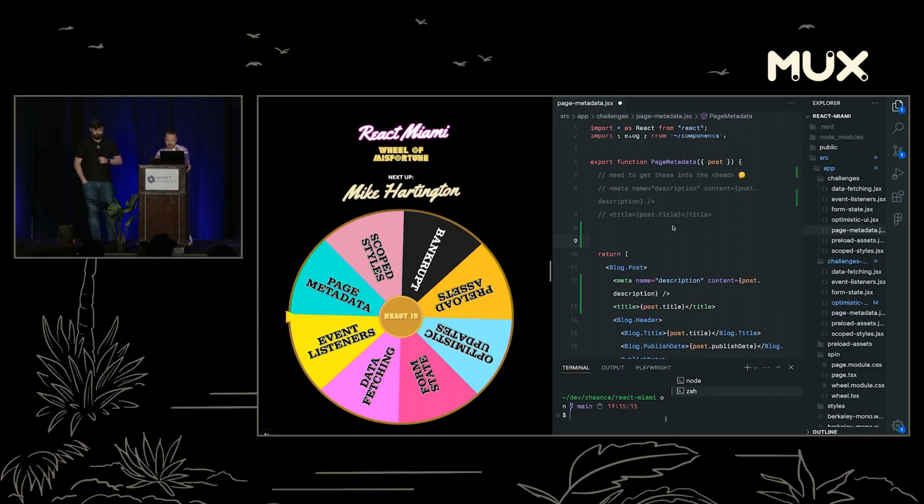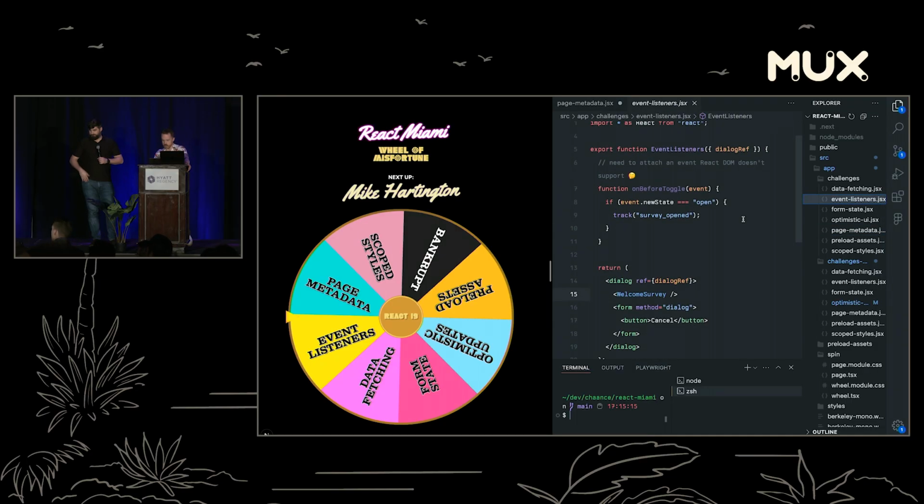All right, so we've got event listeners. So your job is, all right, here's the challenge right here. Event listeners in React, as you all probably know, are generally pretty straightforward. If you've got a button and you want to attach a click handler, React makes that pretty simple because you have an onClick prop that handles that. But if you've ever encountered a situation where React DOM doesn't have a mapping from the event that you want to the actual React DOM events, then you can't just pass a prop. It doesn't work because React DOM doesn't know what to do with that prop. And that happens often if you've got newer APIs, and React just hasn't caught up with those APIs yet.